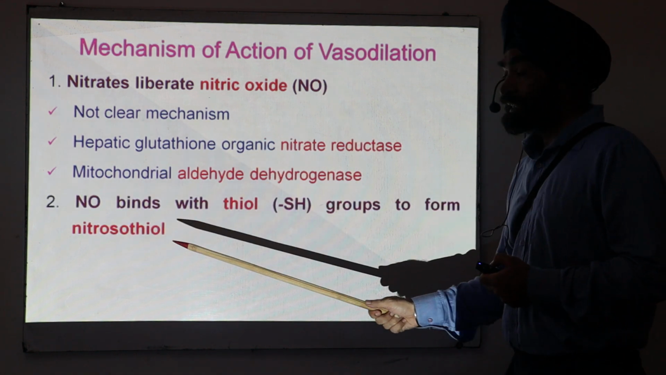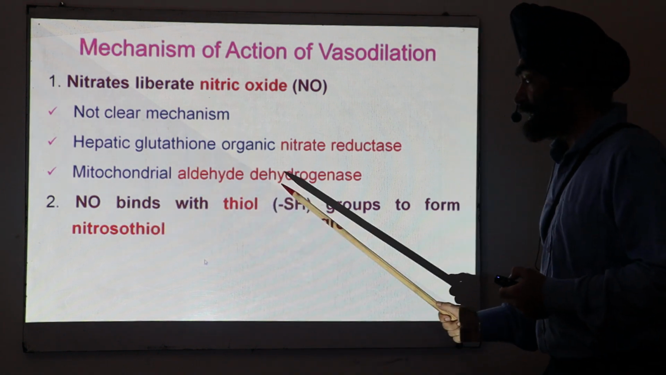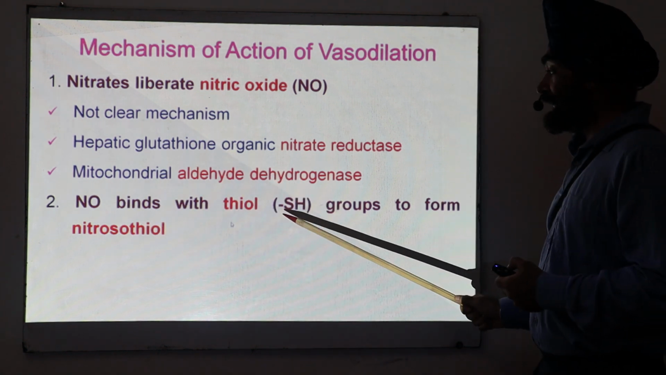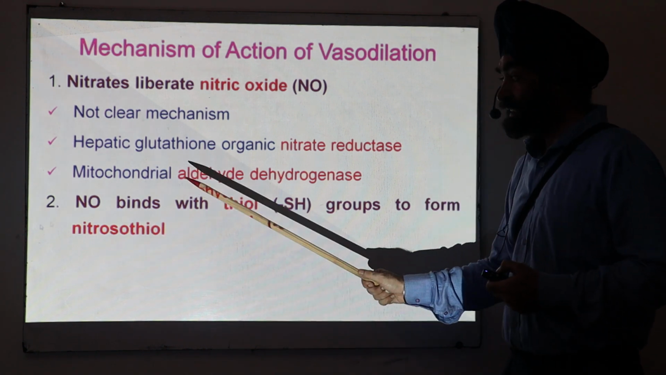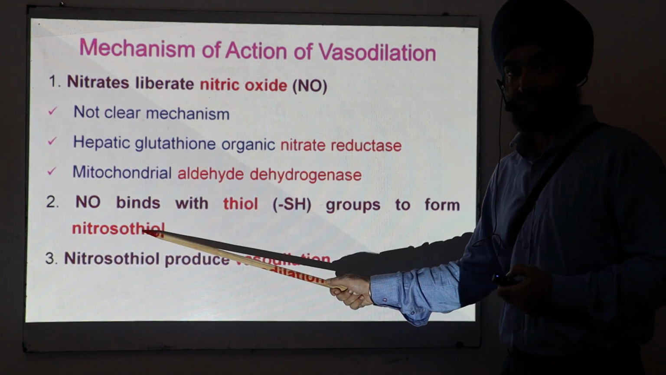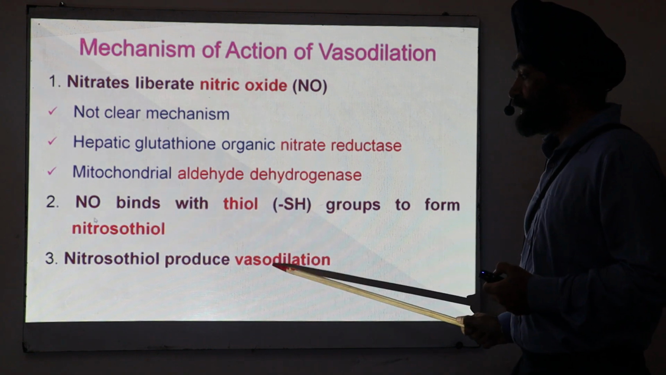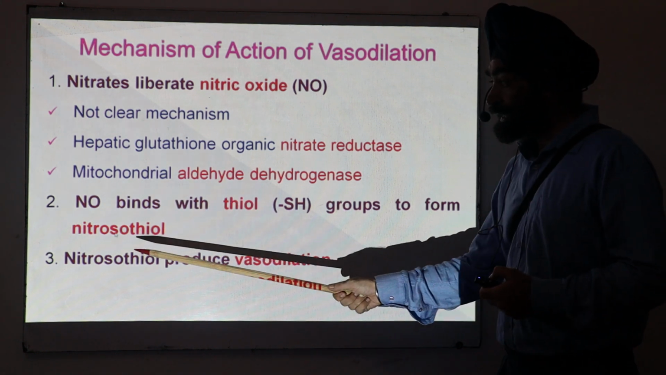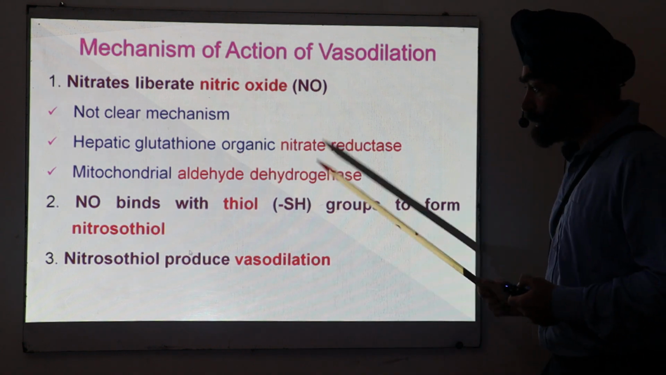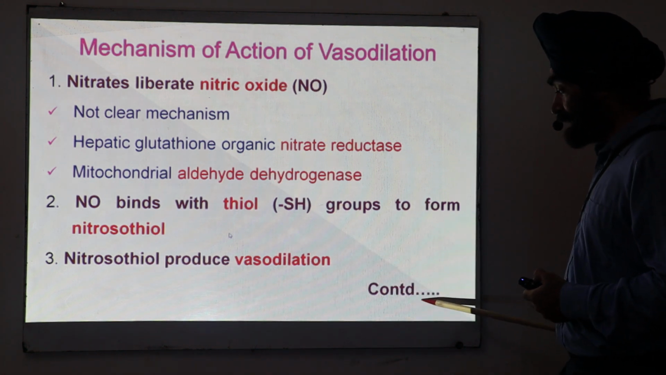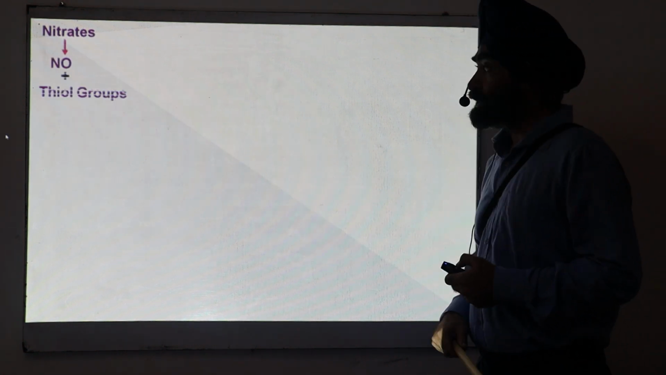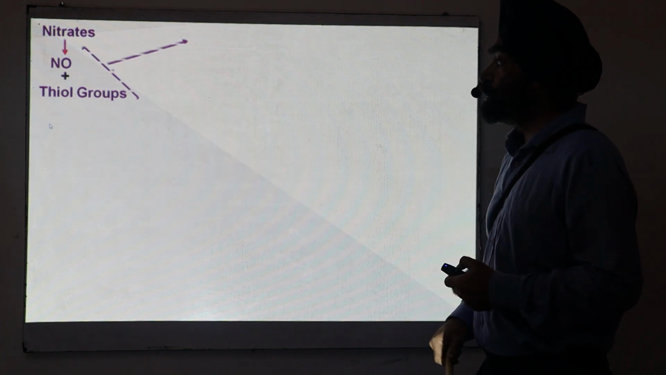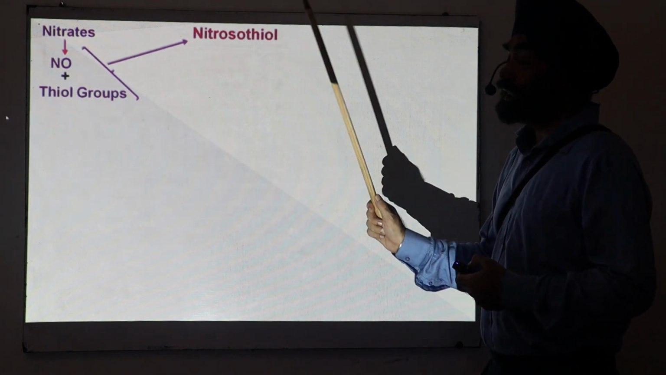Then what happens? This nitric oxide binds with the thiols, that is SH groups, to form nitrosothiol. This nitrosothiol is biologically active and it produces vasodilation. How nitrosothiol produces vasodilation, I will discuss in the next slide. So I am just summarizing: nitrates release nitric oxide, which combines with thiol groups to form nitrosothiol.